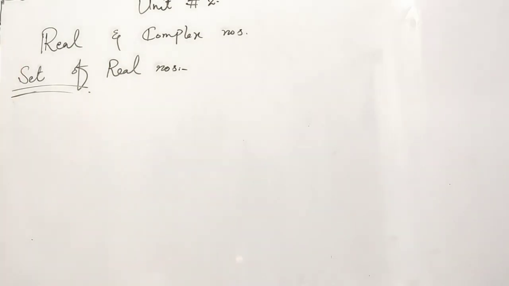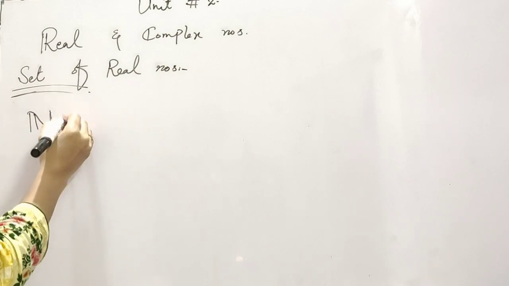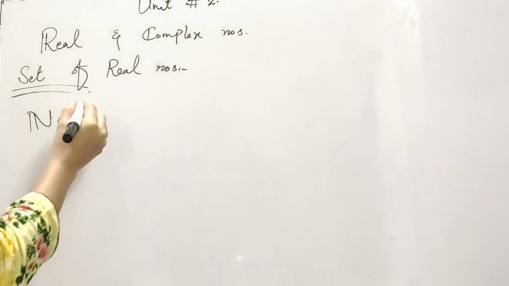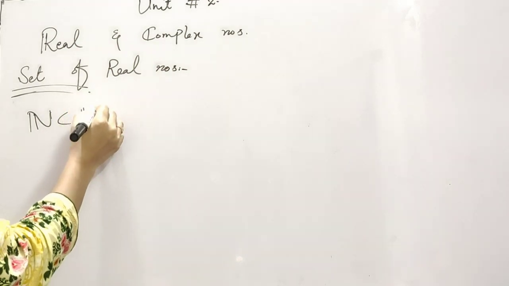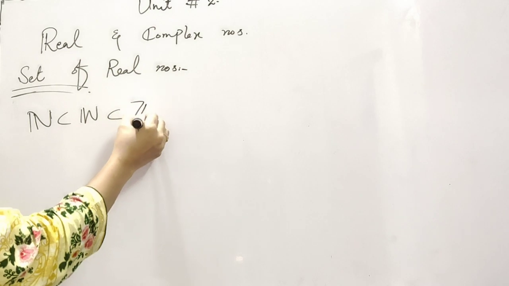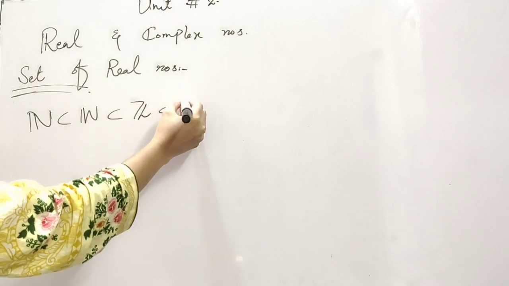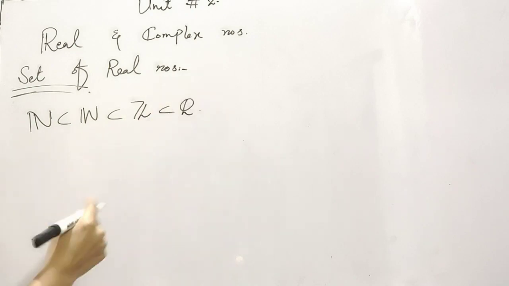So now we know what are the natural numbers, whole numbers, integers, rational and irrational numbers. So we can say that the natural number is the proper subset of whole numbers. Whole number is the proper subset of set of integers, and set of integers is the proper subset of rational numbers.